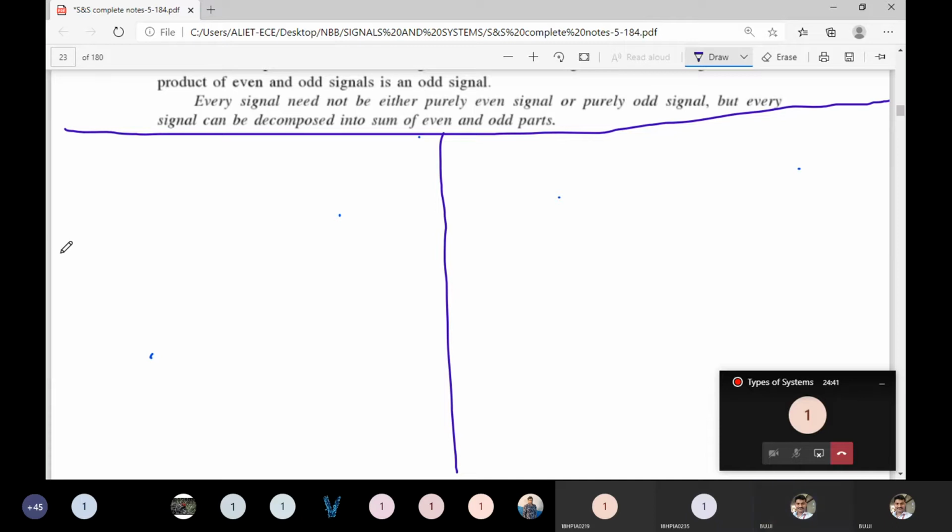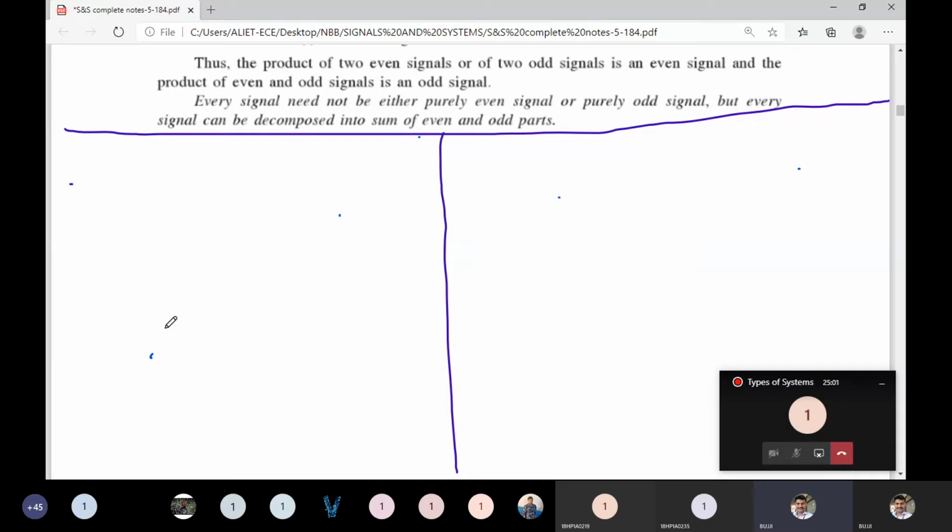See here, the equation is d square y of t.